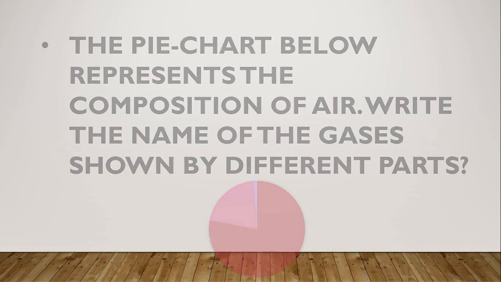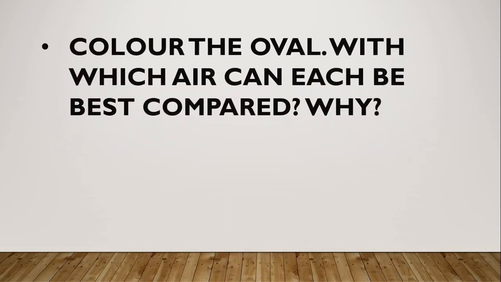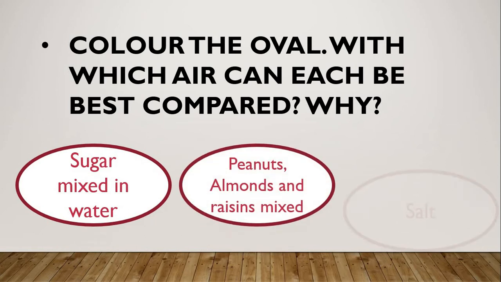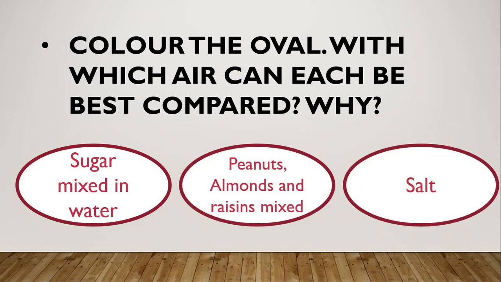Next question. Color the oval with which air can best be compared and why? There are 3 ovals. 1. Sugar mixed in water. Next, peanuts, almonds and raisins mixed. And the last one is salt. In these 3 ovals, with which can air be best compared? The answer is peanuts, almonds and raisins mixed.